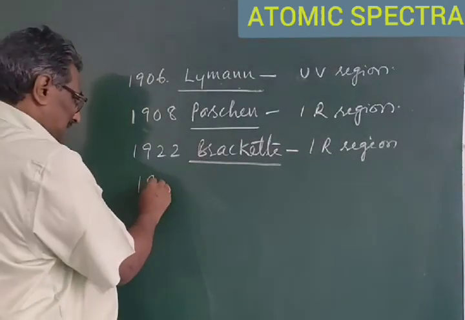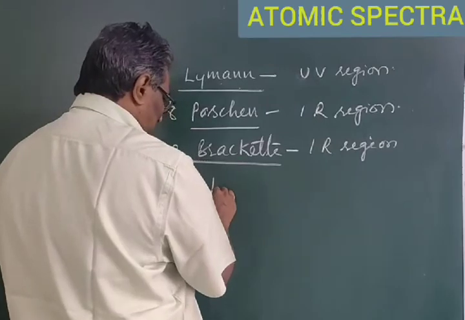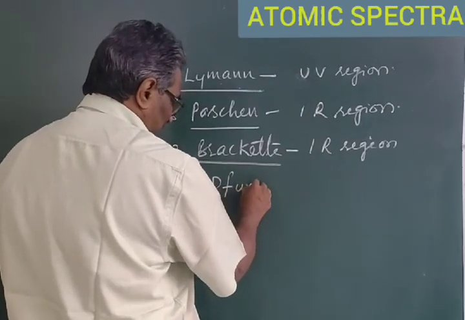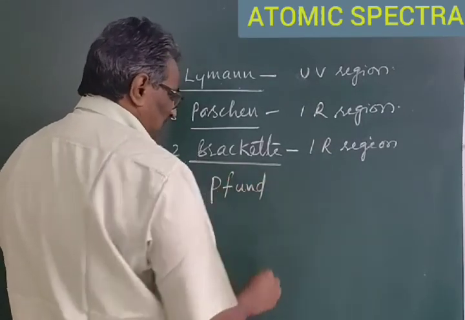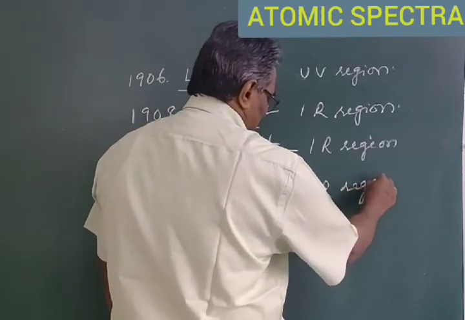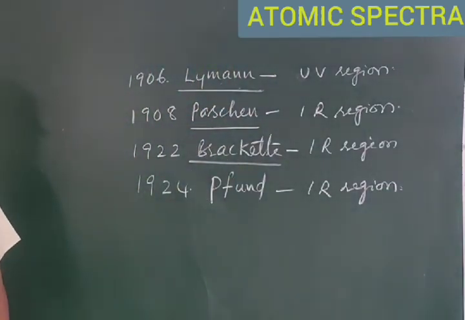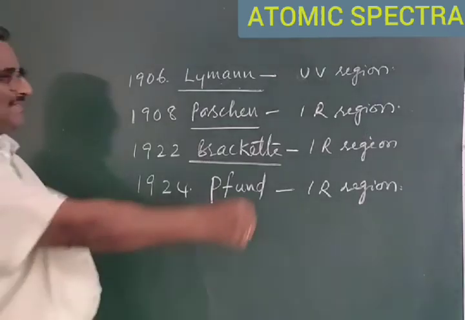And in the year 1924, another series of lines were observed by Pfund, P-F-U-N-D, in the infrared region. All these series are invisible. These are not in the visible regions.